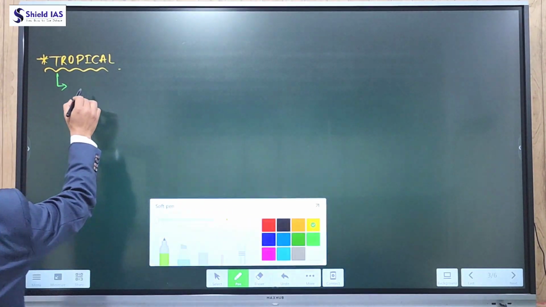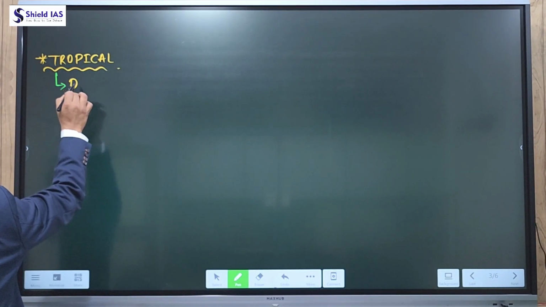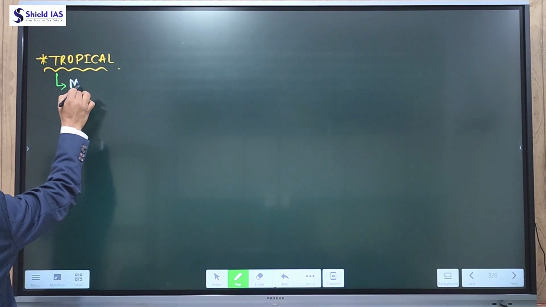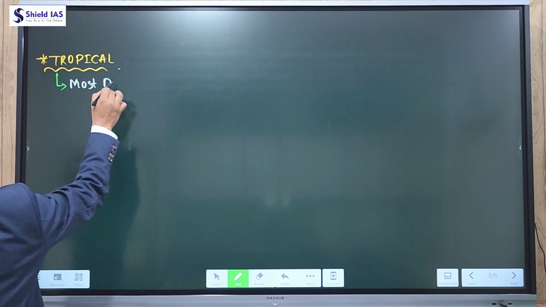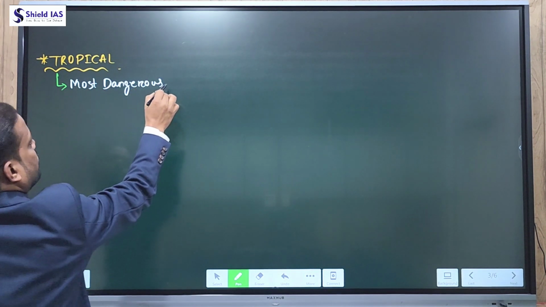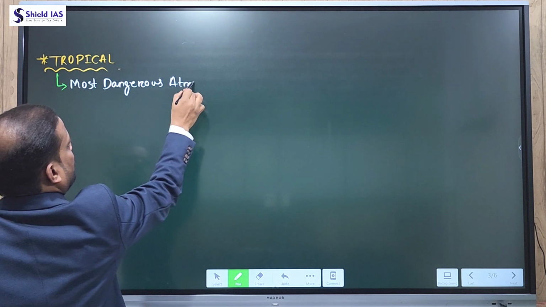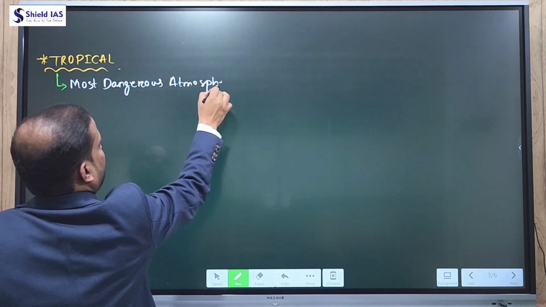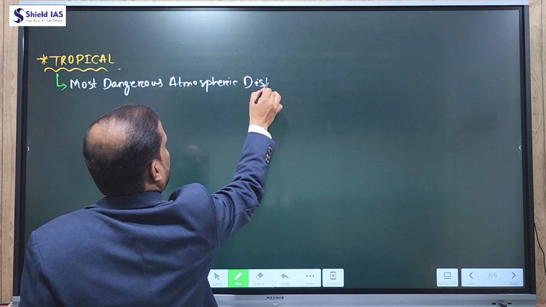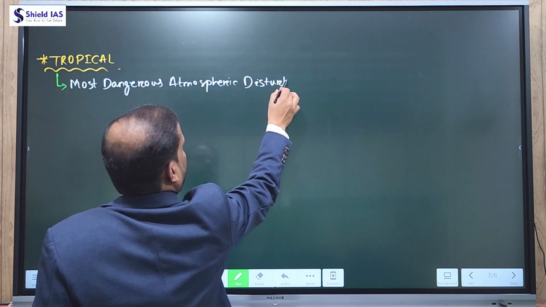So tropical cyclones are most dangerous. They are the most dangerous atmospheric disturbances.